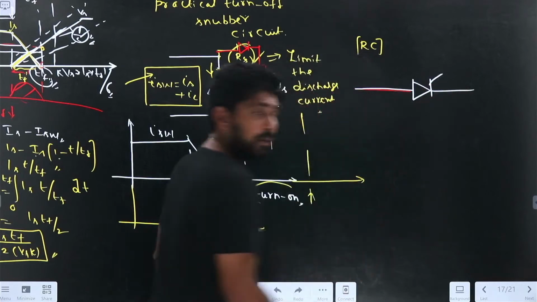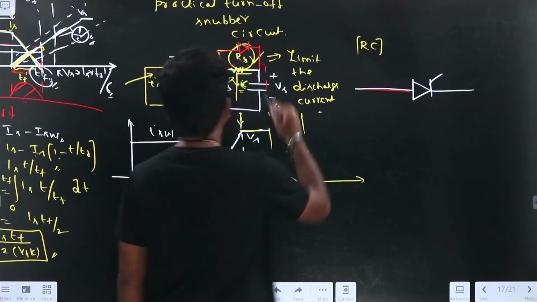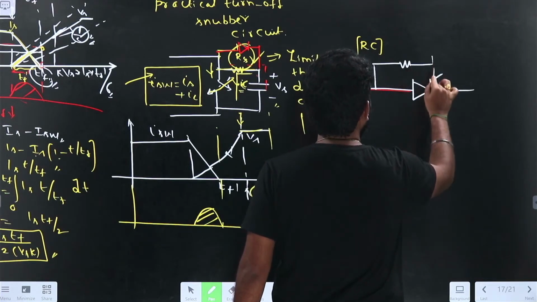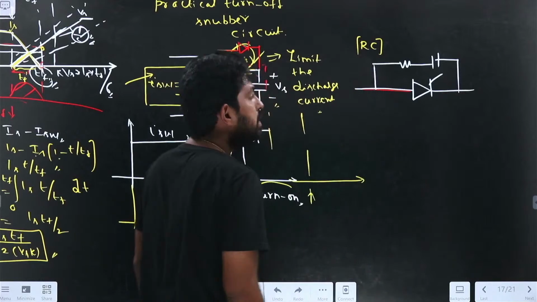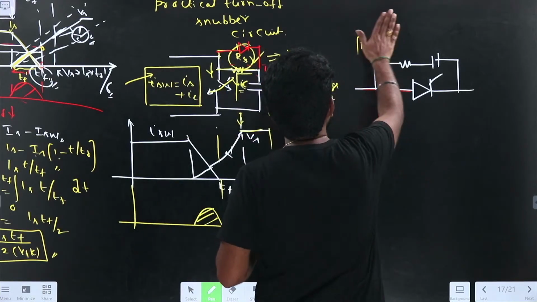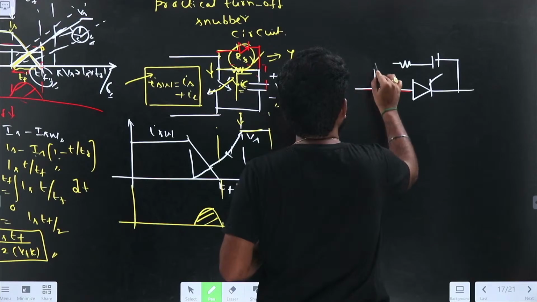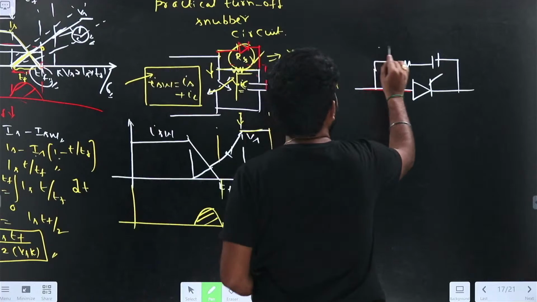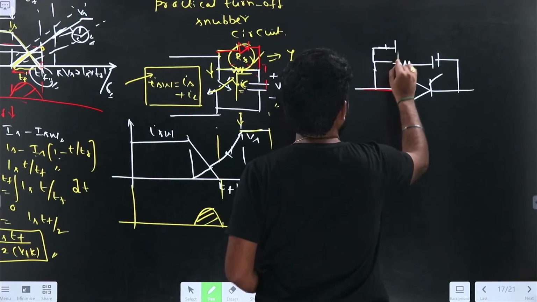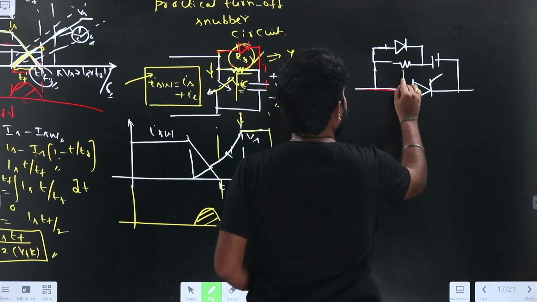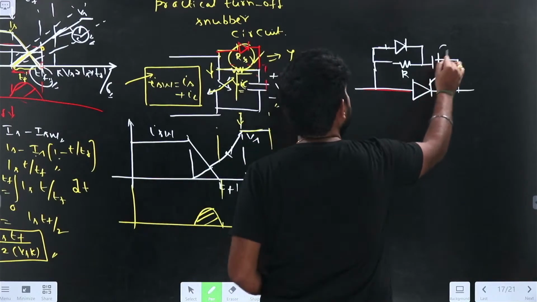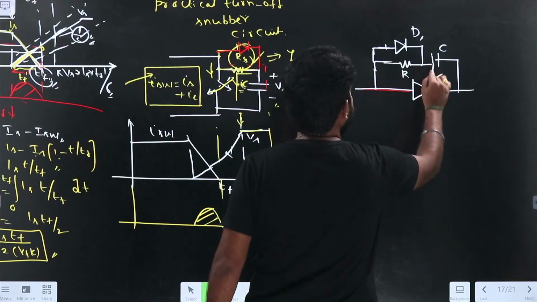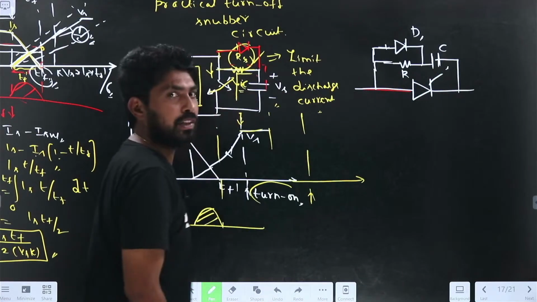If I take the SCR, across the SCR I keep the capacitance along with the RS value. We have kept the diode also here, and this diode should be forward biased only during the forward bias condition. Let me call this R and this C. This is the complete turn-off snubber circuit.